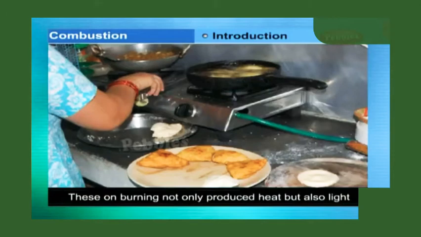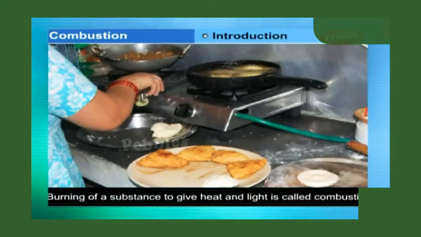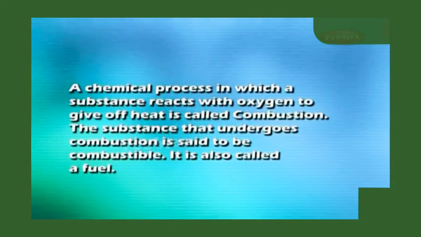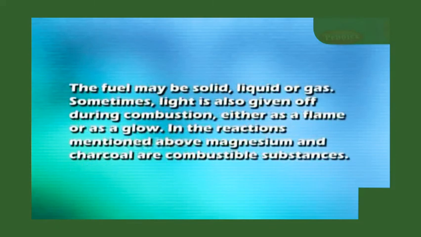These on burning not only produce heat but also light. Burning of a substance to give heat and light is called combustion. So students, recall what is combustion process? A chemical process in which a substance reacts with oxygen to give off heat is called combustion. And the substance that undergoes combustion is said to be combustible, and it is also called a fuel. And do remember, the fuel may be solid, liquid or gas. Sometimes light is also given off during combustion, either as a flame or as a glow.